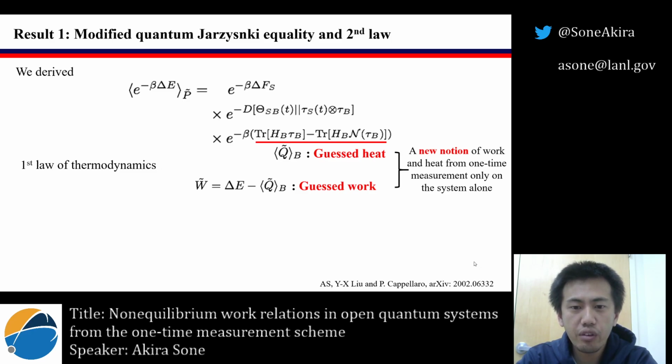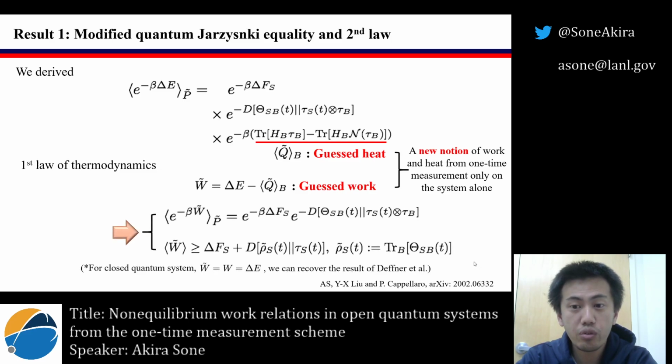Then we derive the following modified Jarzynski equality with respect to this guessed work, and by using Jensen's inequality and the monotonicity of the quantum relative entropy, we can obtain the following maximal work principle with respect to the guessed work. We can also recover the result of Deffner-Lutz for closed quantum systems, because in a closed quantum system, the guessed work is simply the energy difference of the system, which is the exact work.